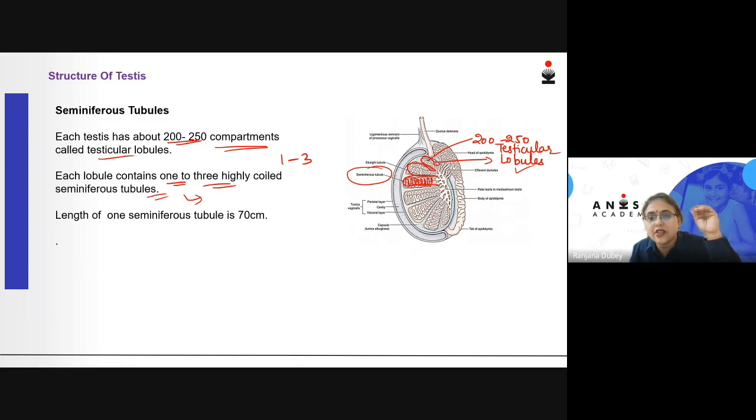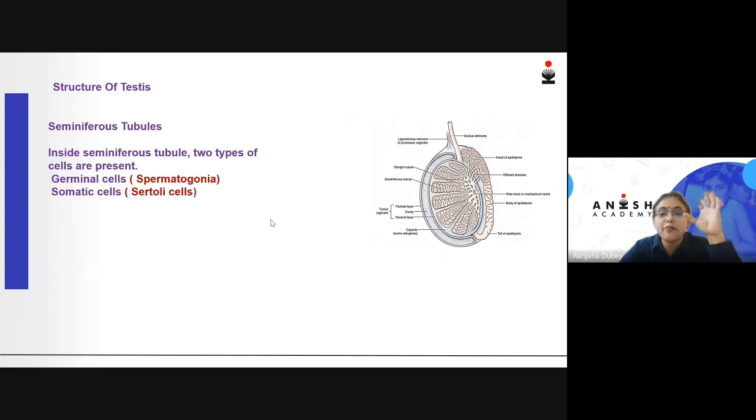The length of the seminiferous tubule can range up to 70 centimeters. So what we have seen is that the testis has around 200 to 250 compartments, those compartments are lobules, and inside every compartment there are around 1 to 3 very highly coiled seminiferous tubules.